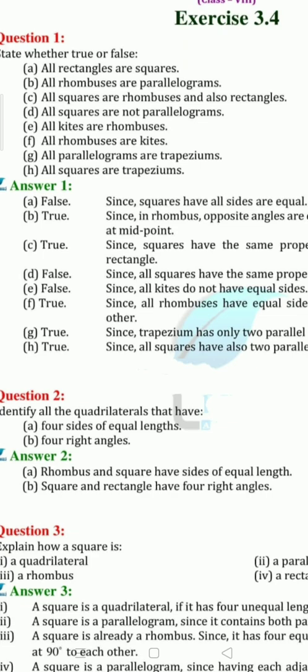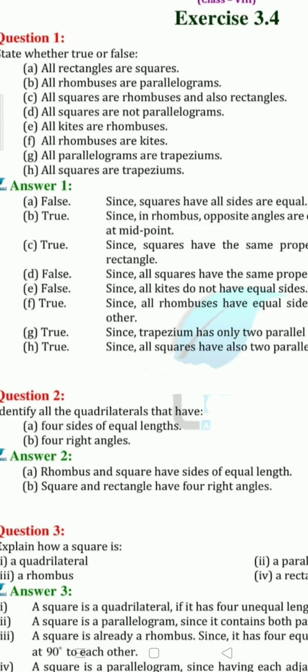But in a rectangle, all sides are not equal. Opposite sides are equal. So all qualities of a rectangle and a square are not the same. What is the same in a rectangle and a square? All angles are 90-degree right angles. Clear? Next.